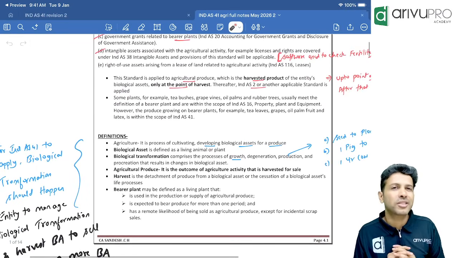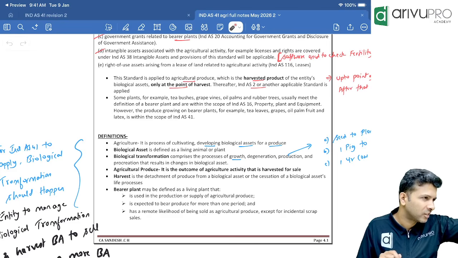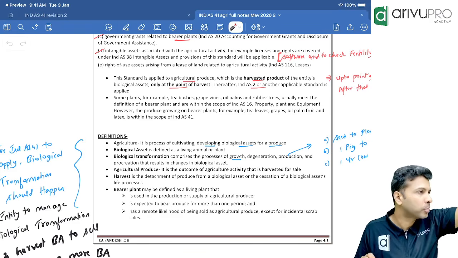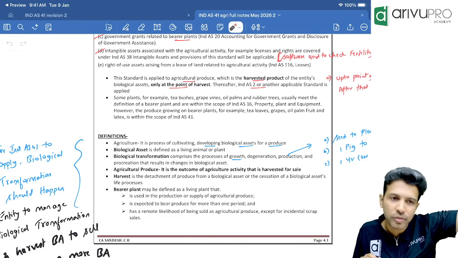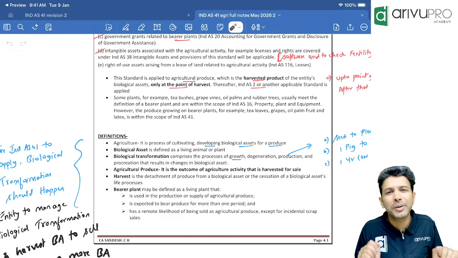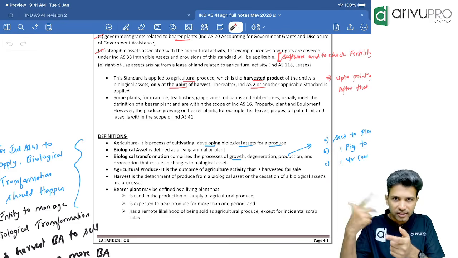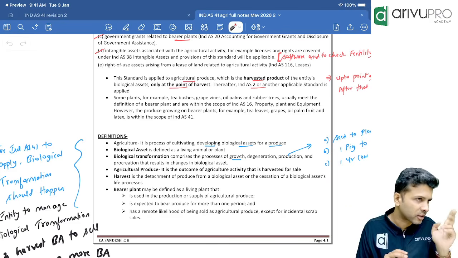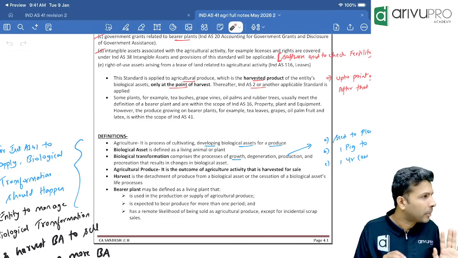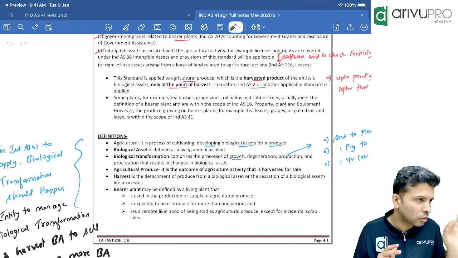Next, definition. For you to call something agriculture, it means you are doing something with biological assets. Now, for you to apply Ind AS 41, there should be some biological transformation, and the entity should be managing the biological transformation. Examples of biological transformation are a seed becoming a plant, animals increasing in number due to giving birth, procreation, etc. One becoming 5, 50 becoming 100, like this. Or aging. Aging is also a biological transformation. A 5-year-old cow becoming a 6-year-old cow, a 10-year goat becoming an 11-year goat. That is also a biological transformation.